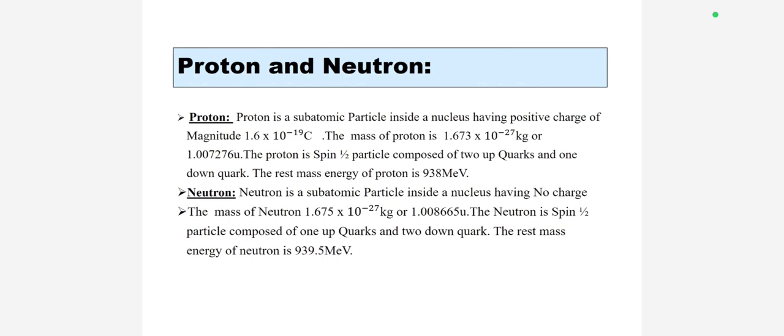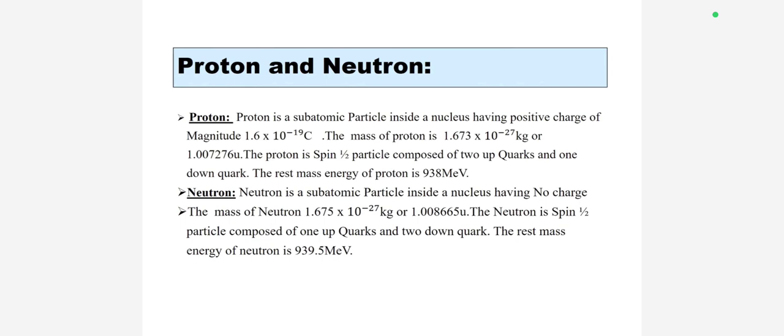And then the neutron. A neutron is a subatomic particle inside the nucleus having no charge. The mass of a neutron is 1.675 × 10⁻²⁷ kg. The neutron is a spin-half particle composed of one up quark and two down quarks.